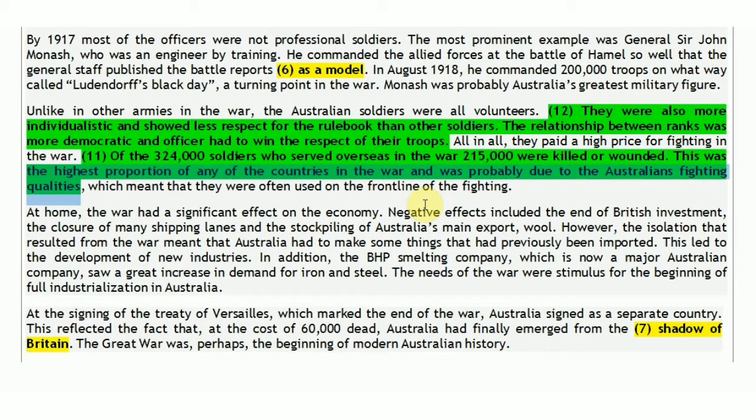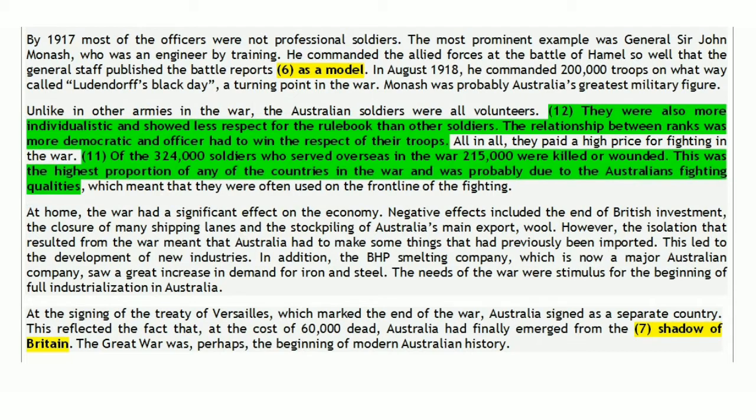So this number 215,000 was the highest number of soldiers being killed or wounded during the war out of the countries that participated in the First World War. So from all the countries that participated, Australian soldiers were killed or injured more. This was the highest number. So definitely we can say, because it is written the highest, that this number was also higher than that of British soldiers, soldiers of Britain.